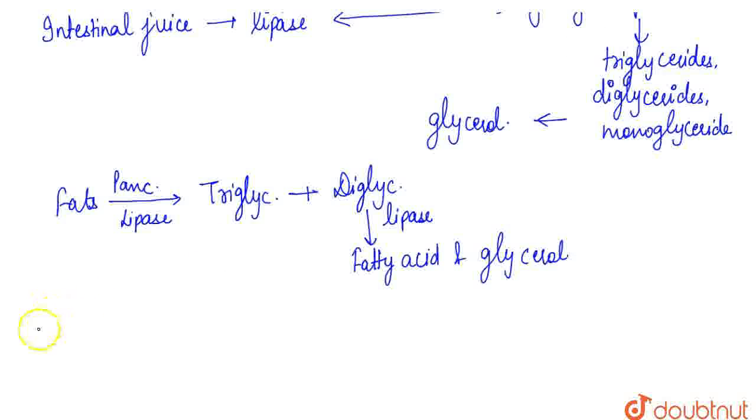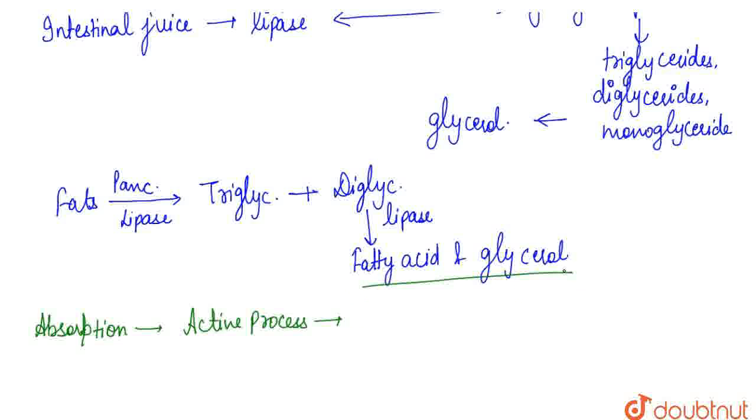Now we'll understand how fat is absorbed in the body. Fat absorption in our body is an active process. During digestion, the fats are hydrolyzed into fatty acid and glycerol.